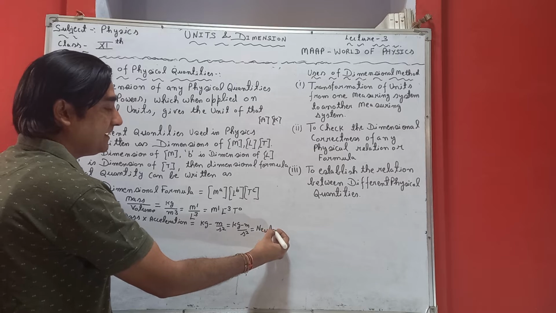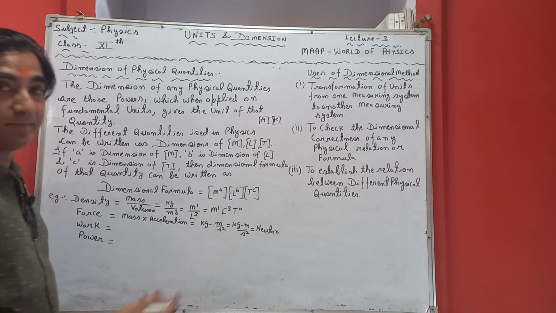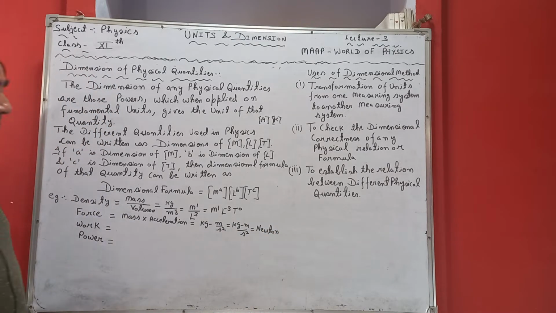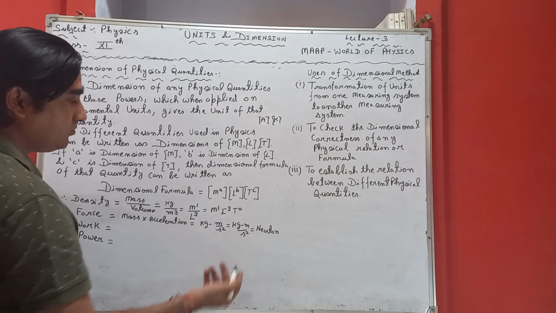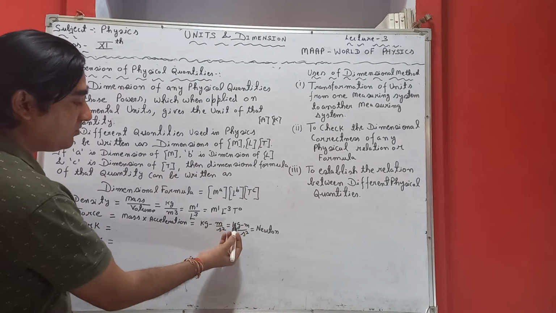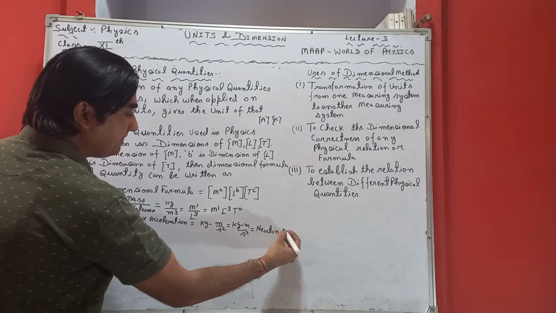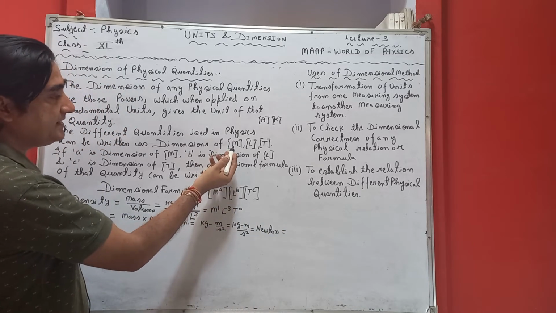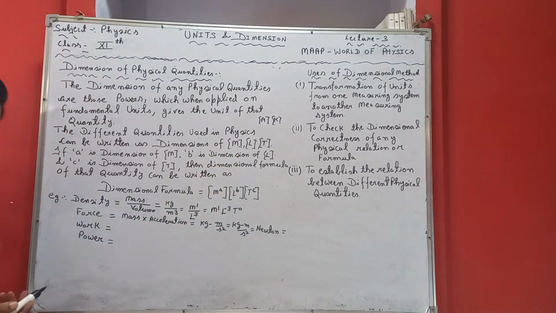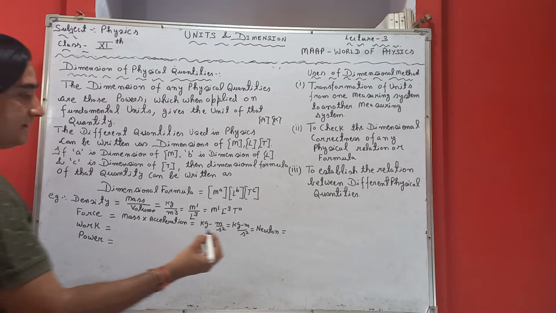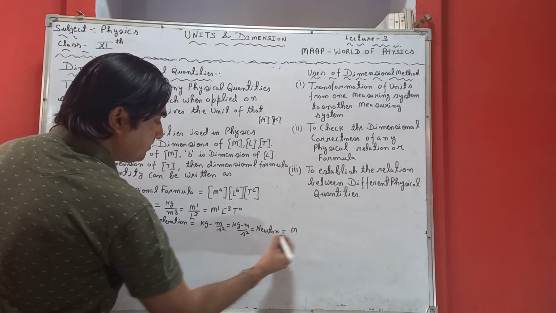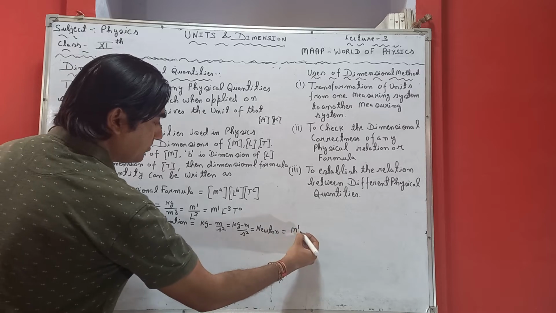1 Newton can be written as kilogram meter into second square. So what we are saying, kilogram meter into second square is the Newton. Now kilogram can be written, if we write this in the particular form of MLT, M raised to power 1.